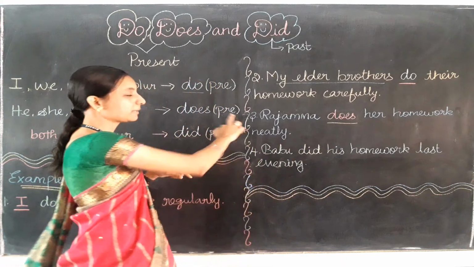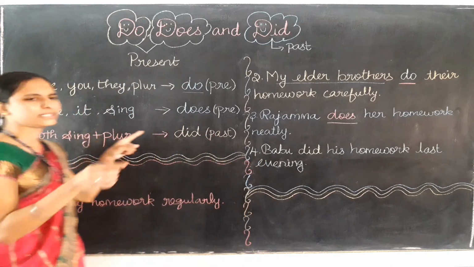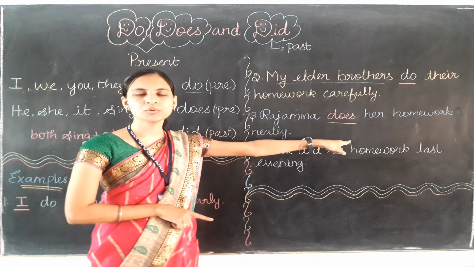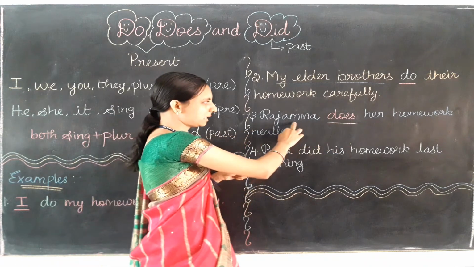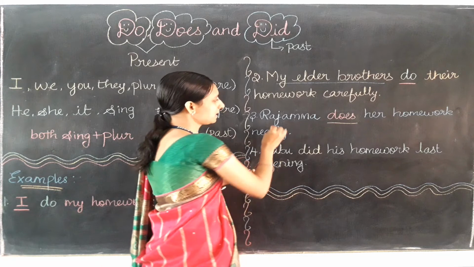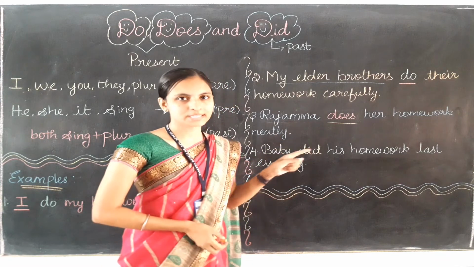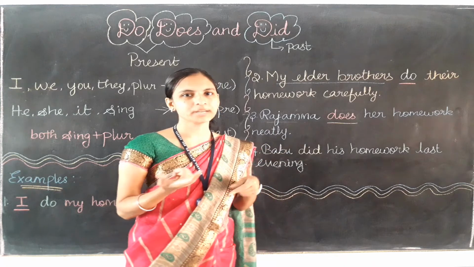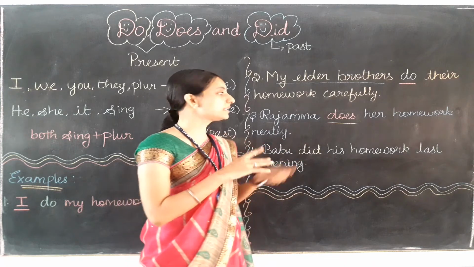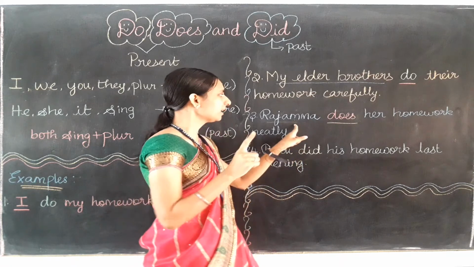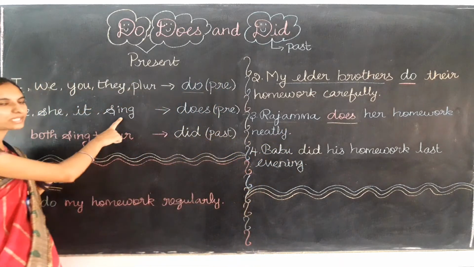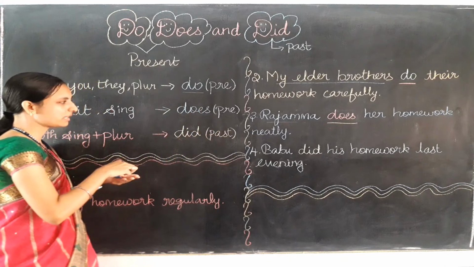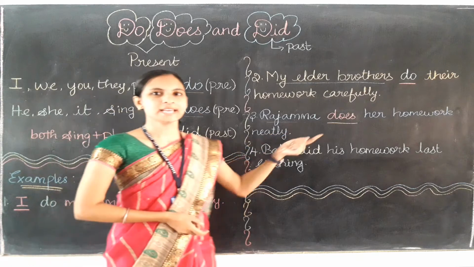One point is correct, but we need to check the subject. Are they talking about a singular subject? If they are talking about singular only, we need to use does. Now let's learn about the subject here. Rajamma is the subject. Rajamma is a girl's name, but it is the name of one girl only. So that is a singular person. For a singular person at the present time we need to use does only. So they have used it correctly.